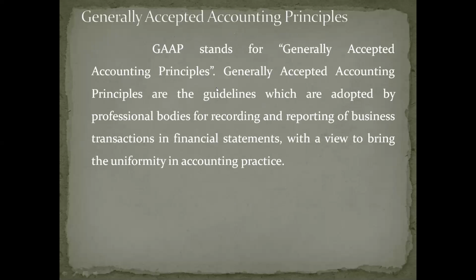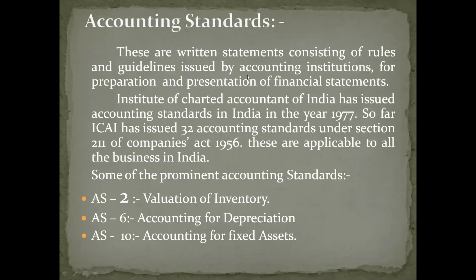Already we discussed GAAP, that is, generally accepted accounting principles. Now I wish to concentrate on accounting standards. We'll finish it off in 5 minutes. Let's see what accounting standards are. I was telling you earlier they were called concepts and conventions. Later they started to call the same thing GAAP, generally accepted accounting principles. Now the same things are called what?